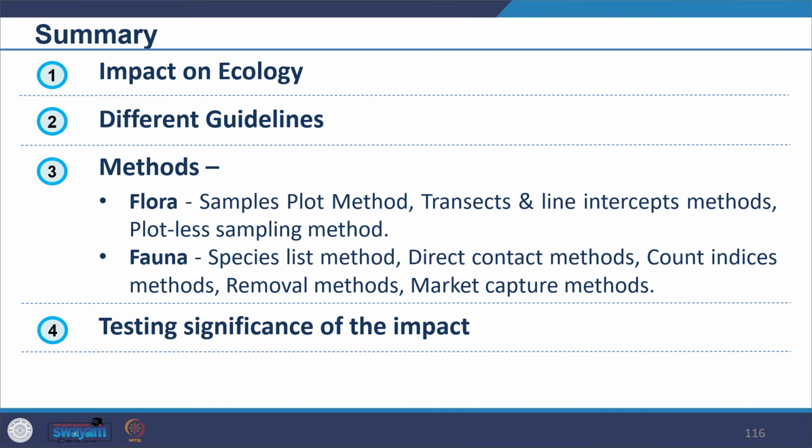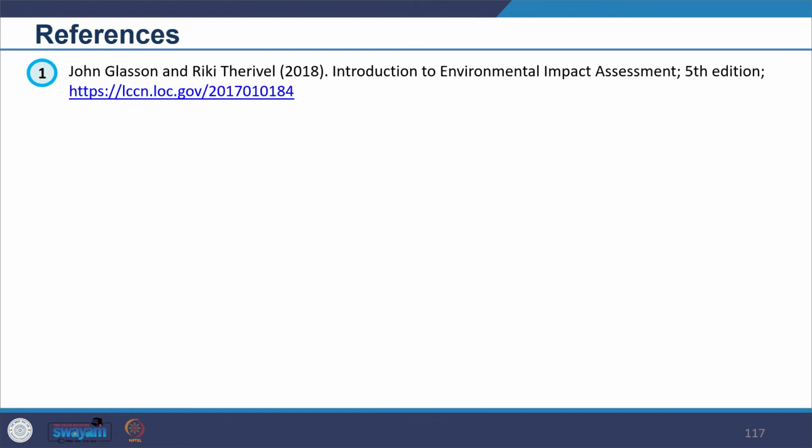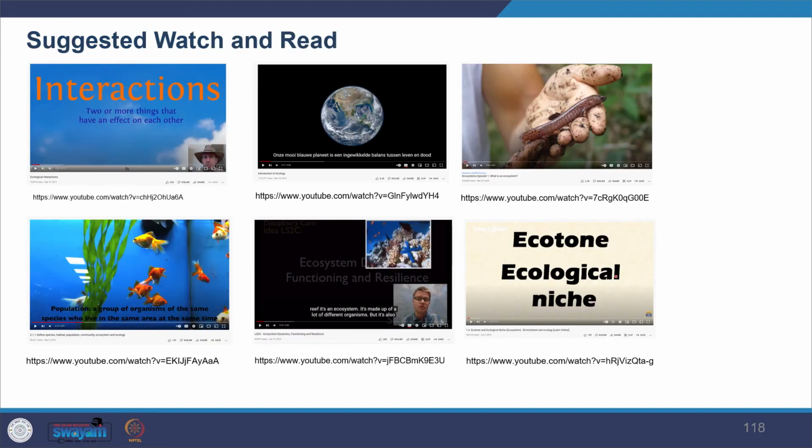So that is what we covered today. We looked at the impact on ecology, the direct, indirect, residual, and cumulative impacts, and types of impacts. Then we looked at different guidelines and certain methods which are available, and how significance is evaluated in the process. This was our key reference for this session. We looked at the manual as well as our key textbook. Further, you can see the suggested reading because our coverage is limited.